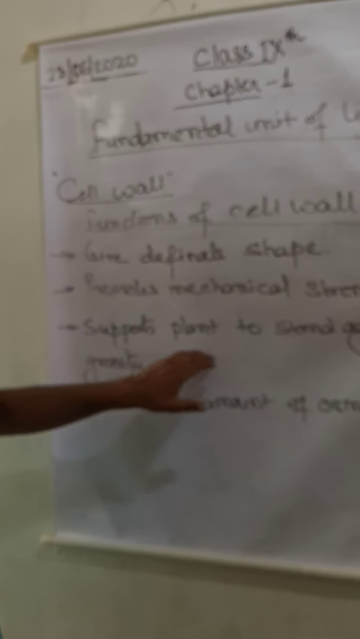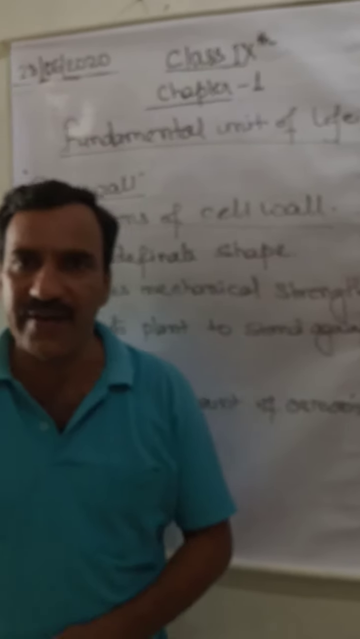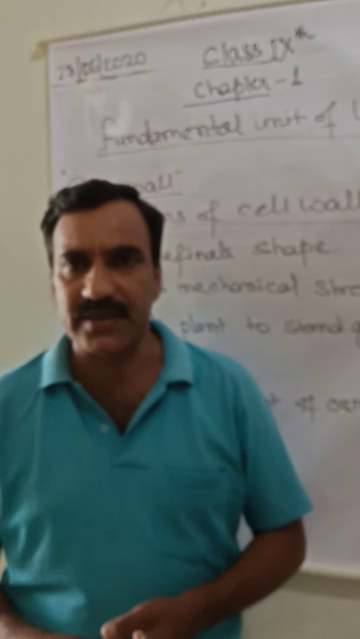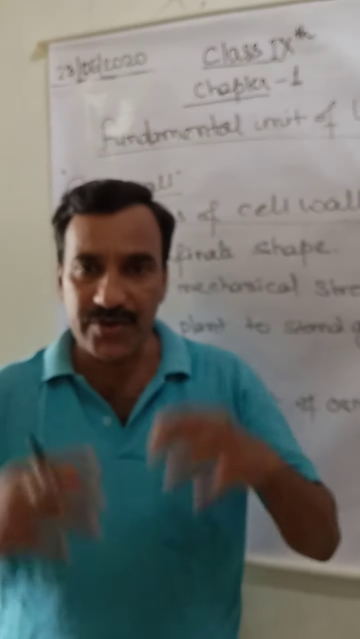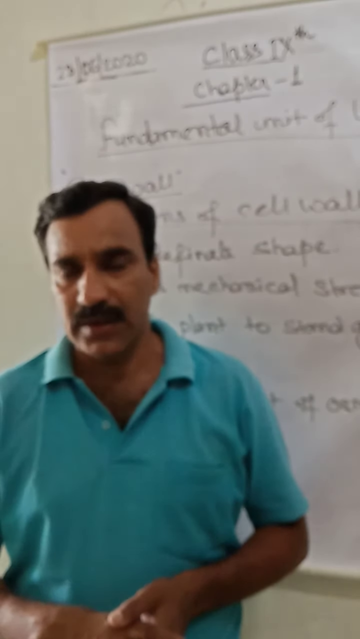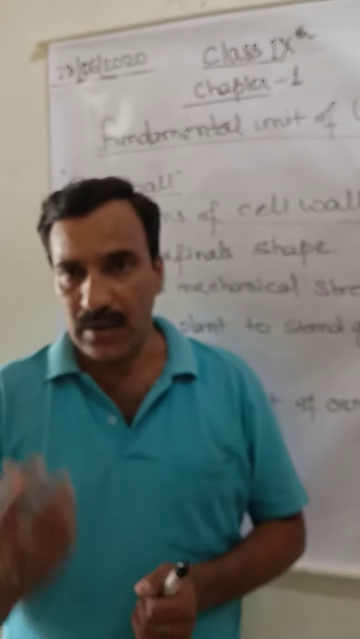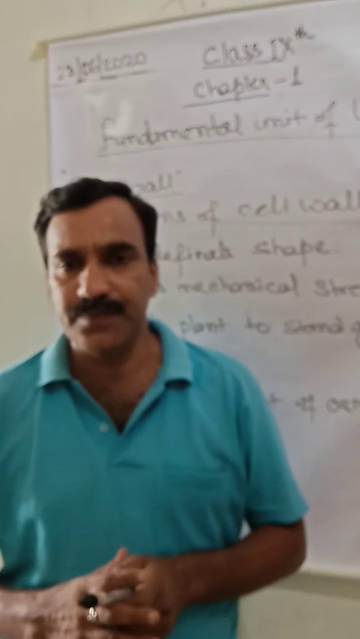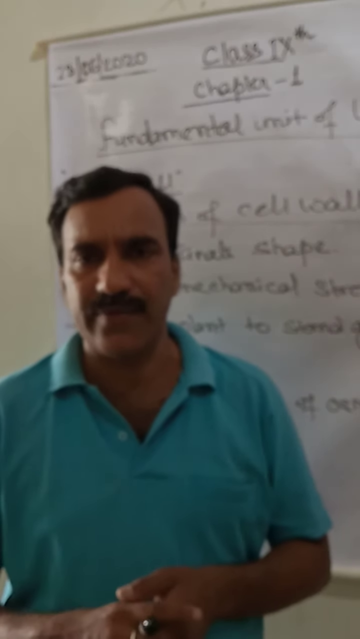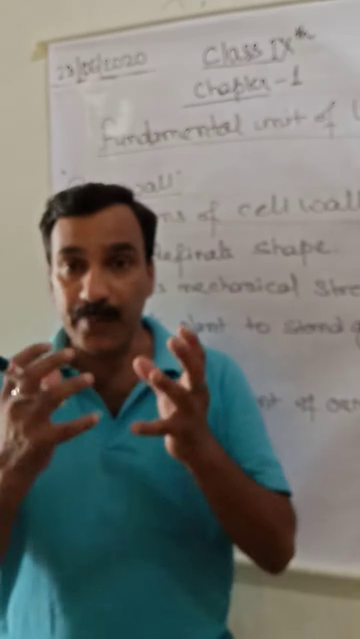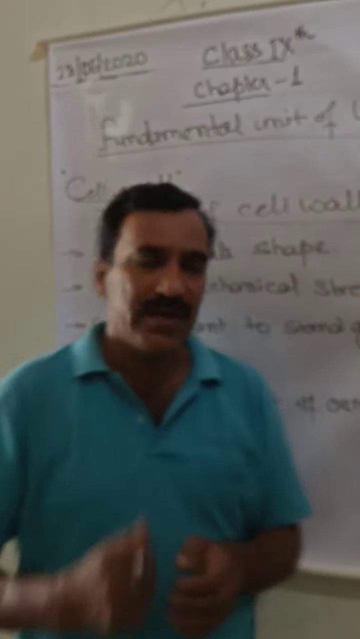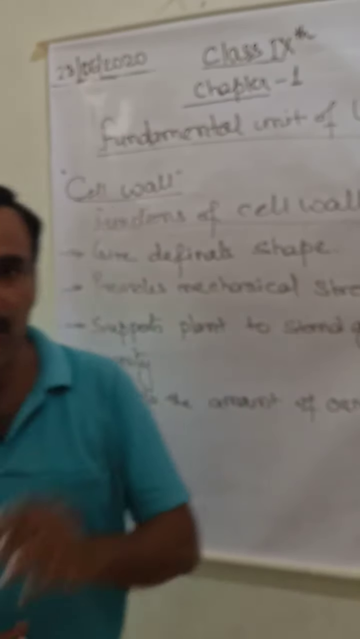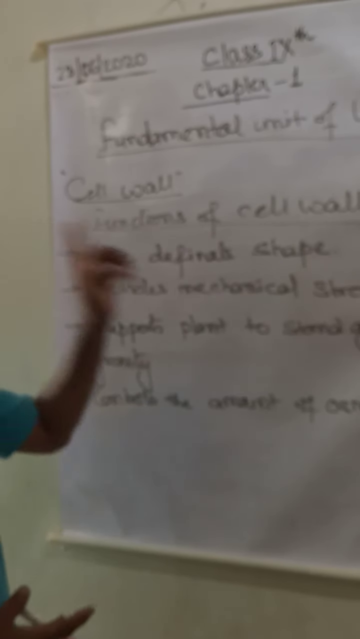The next is that it supports the plant to stand against gravity. You know, gravity pulls everything towards itself, towards the center of the earth. But only plants are the organisms which grow against gravity. If you discuss with our physics teacher, they will tell you about the power of gravity. That means gravity pull is very strong, even though these plants are able to grow against the gravity pull. This is only possible because of the cell wall.